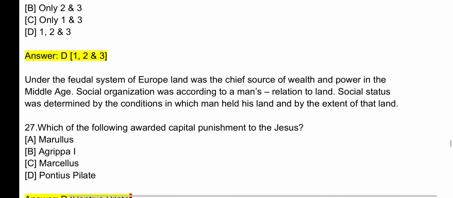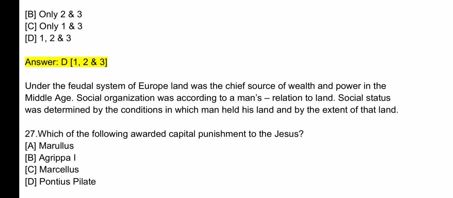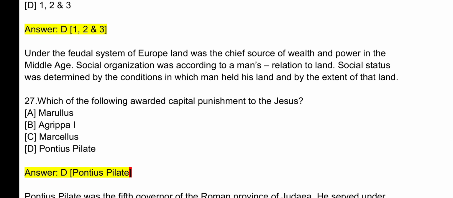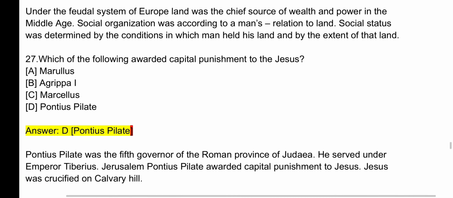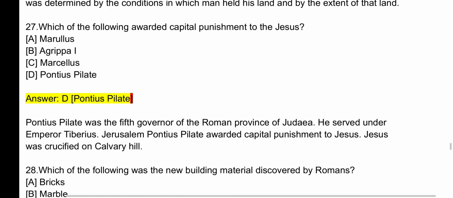Question number 27. Which of the following awarded capital punishment to the Jesus? Answer is D. Pontius Pilate. Pontius Pilate was the fifth governor of the Roman province of Judea. He served under Emperor Tiberius. In Jerusalem, Pontius Pilate awarded capital punishment to Jesus. Jesus was crucified on Calvary Hill.